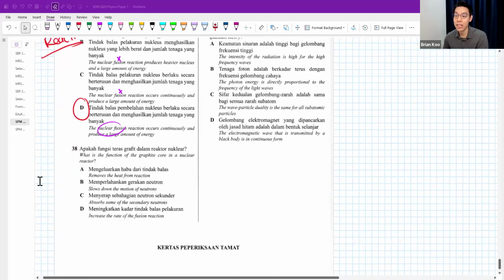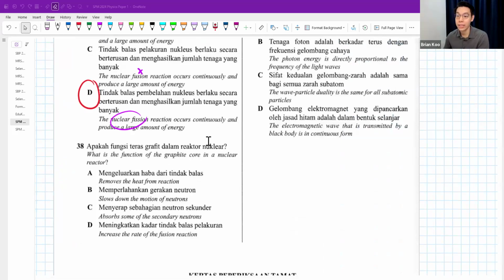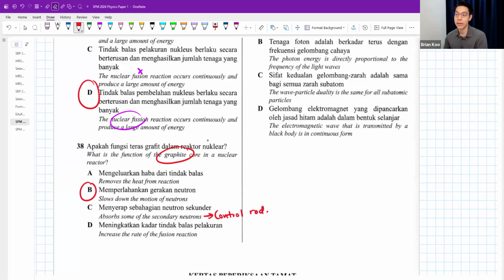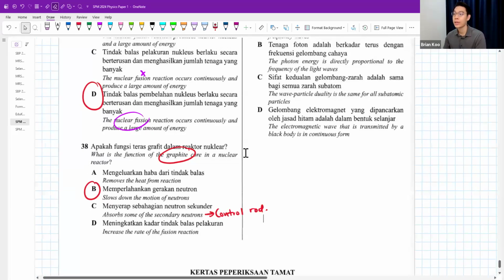Okay, what is the function of a graphite core in a nuclear reactor? A graphite core is always to slow down. To absorb some neutrons is the job of a control rod. Okay, graphite core is to slow down.